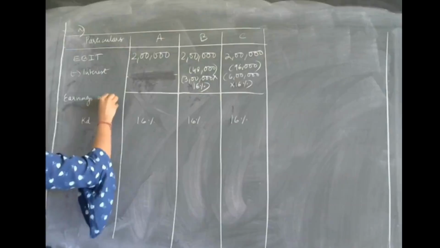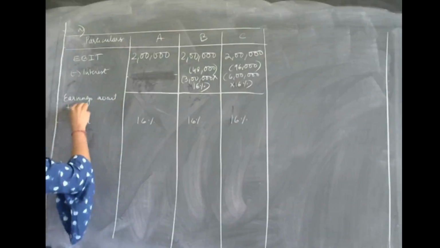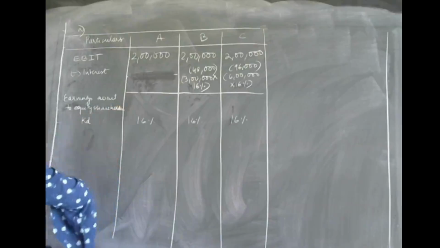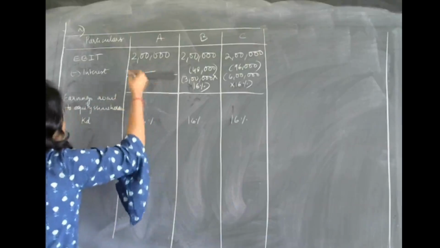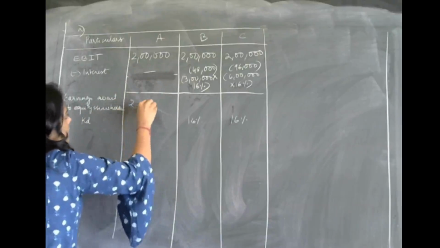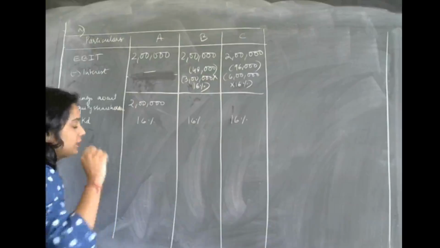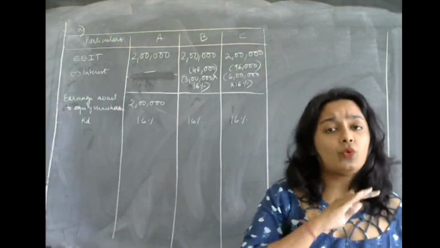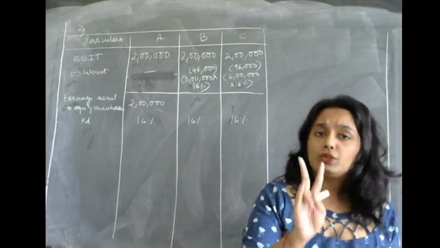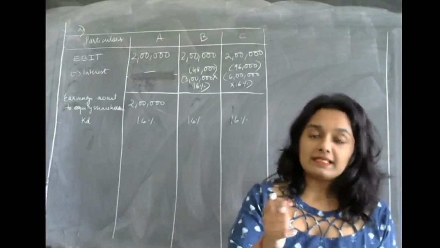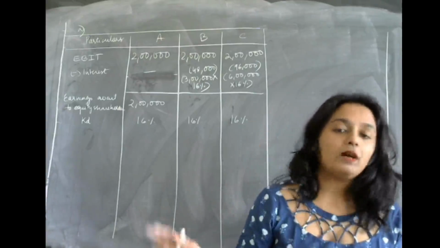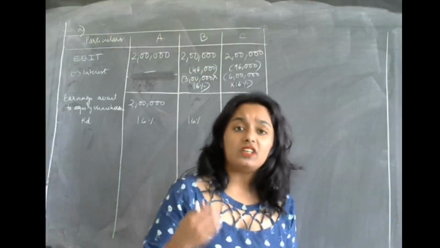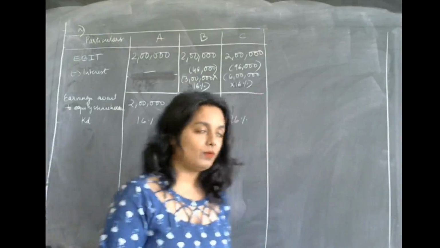Earnings available to equity shareholders. In the first case, since there is no interest, 2 lakhs is the amount of earnings which is available to equity shareholders. I told you, this is net income theory. In net income theory, we don't consider tax. We consider that there are only 2 sources of finance, that is debt and equity. That is the reason why after deducting the interest, whatever amount we get is the amount which is available to equity shareholders.